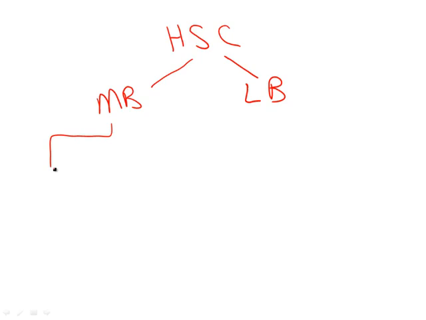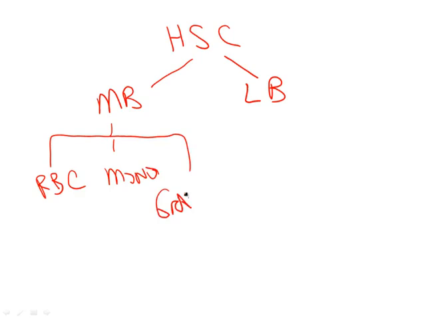For example, it can develop into an erythroblast that would produce the red blood cells, and it can develop into a monoblast that would produce the monocytes. It can develop into a myeloblast, which would produce the granulocytes, and it can develop into a megakaryoblast that would produce the megakaryocytes. Similarly, the lymphoblast has the ability to eventually develop into a B lymphoblast, which would produce B cells, and a T lymphoblast, which would eventually produce T cells.